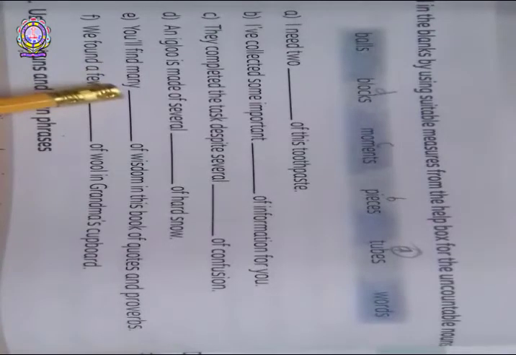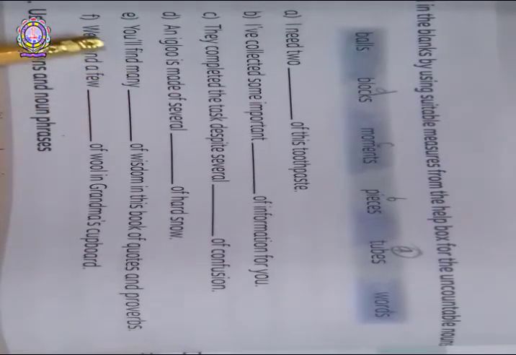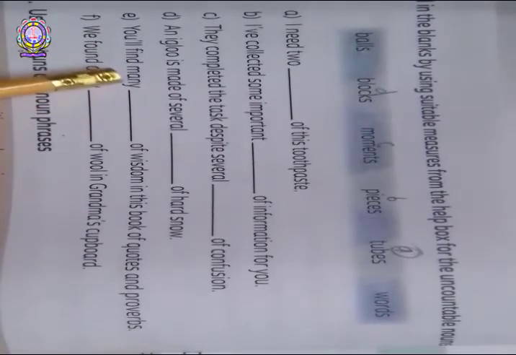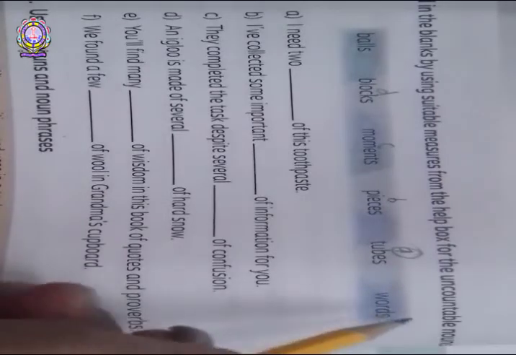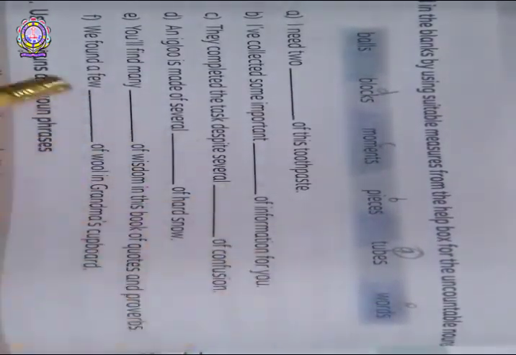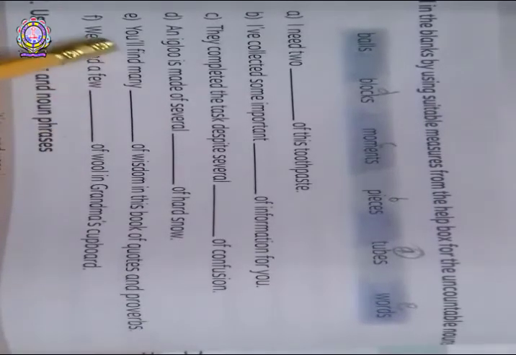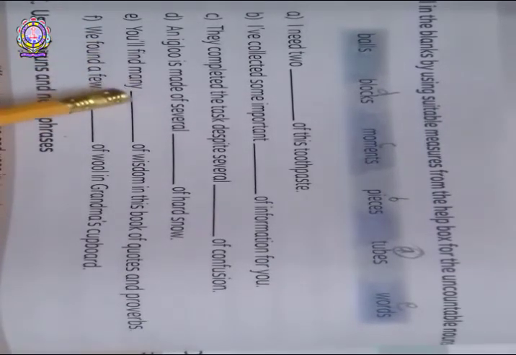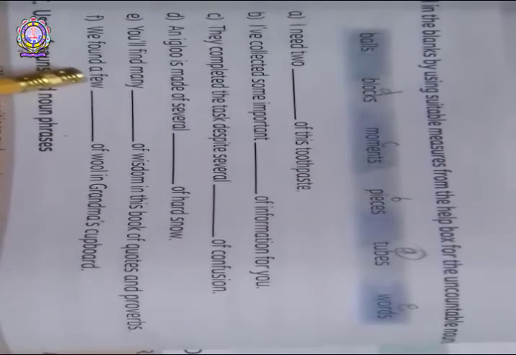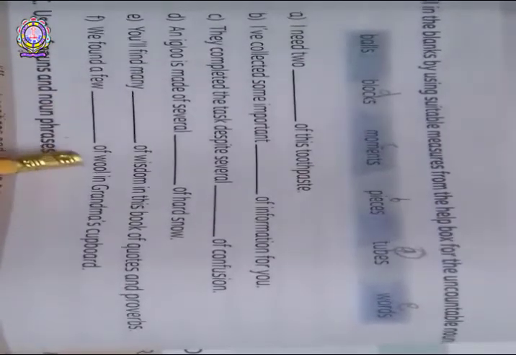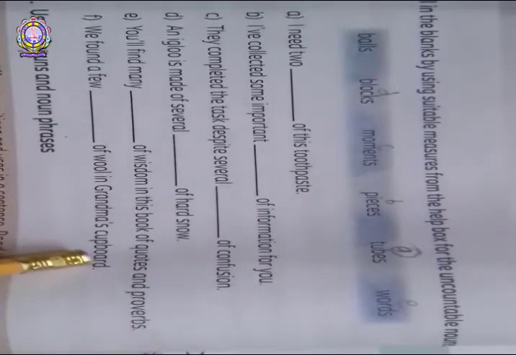So after many, what will come? You will find many words of wisdom in this book of proverbs. So words will come here. F, we found a few dash of wool in grandma's cupboard.